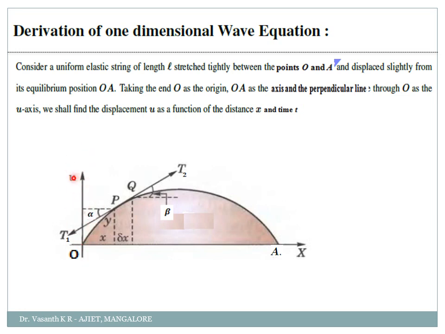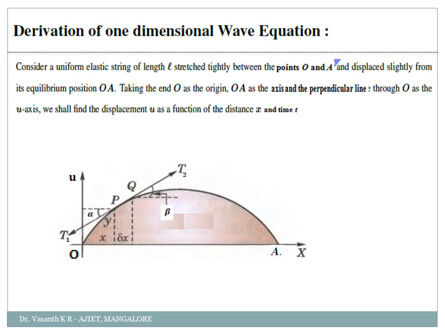We will find the displacement U as a function of x and time t. Displacement normally depends on time also, correct? Distance x and time t. Here we are considering a uniform elastic string. Uniform means there is uniformity everywhere, meaning the string's expansion or compression will be the same anywhere you take it. In the string, we are considering a part of length L, stretched between the points O and A, and displaced slightly from the equilibrium position OA.